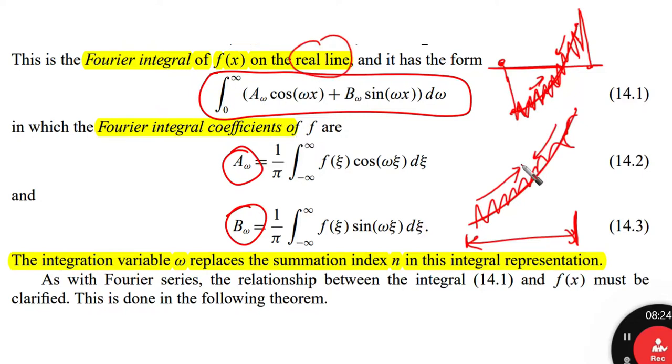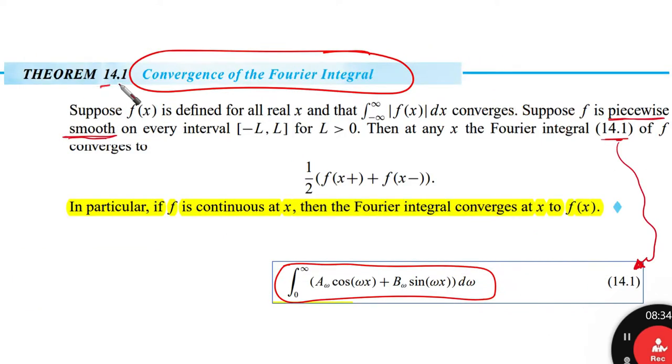We want to put the theorem of convergence between the Fourier integral and our function. So now we are ready for the next step, which is theorem 14.1. We are going to use it later. What is it exactly? The convergence of the Fourier integral.